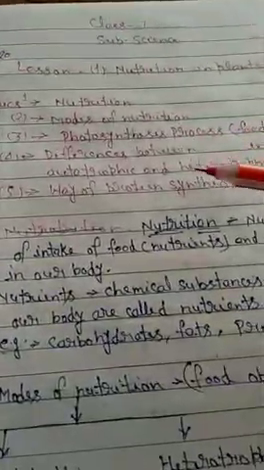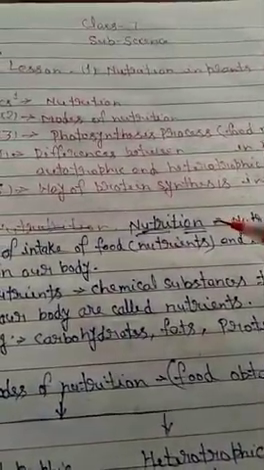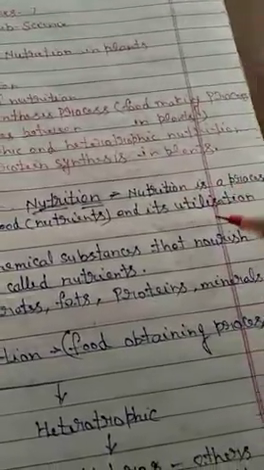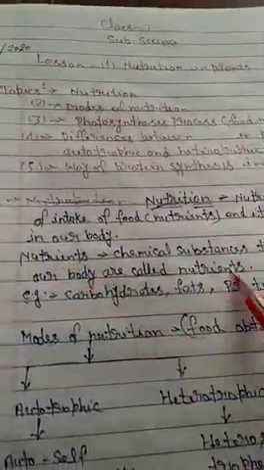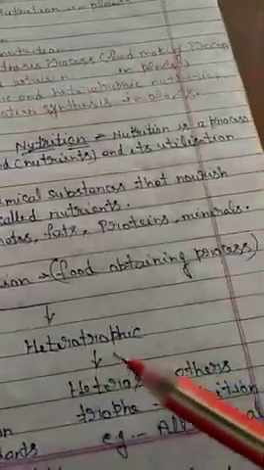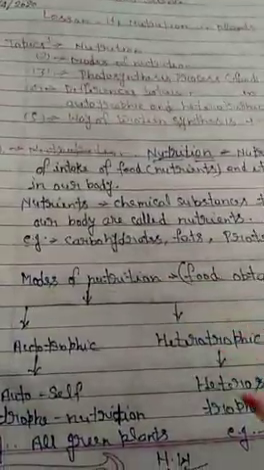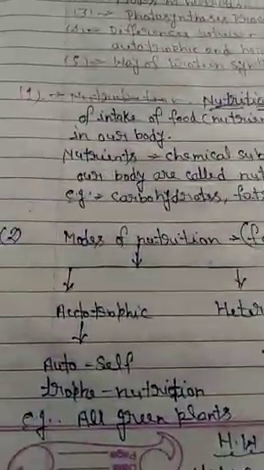So now the first topic is clear. The first topic is nutrition. Nutrition definition is given here. Nutrients, mode of nutrition means food obtaining process. Two modes of nutrition, autotrophic and heterotrophic. Meaning of autotrophic and heterotrophic.